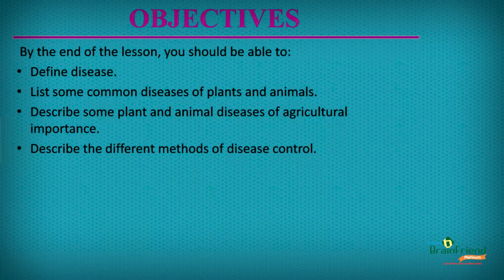By the end of the lesson, you should be able to define disease. Also, you should be able to list some common diseases of plants and animals. Next, you should be able to describe some plant and animal diseases of agricultural importance. And lastly, you should be able to describe the different methods of disease control.